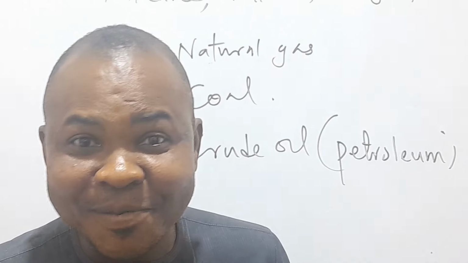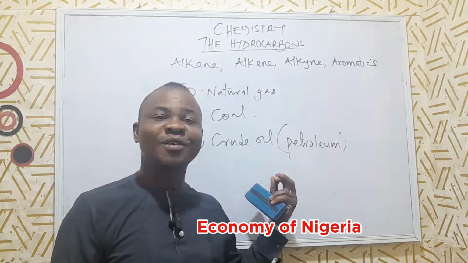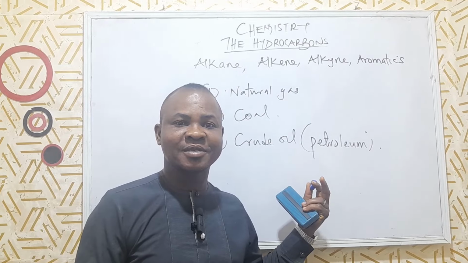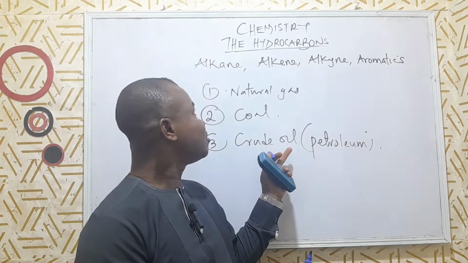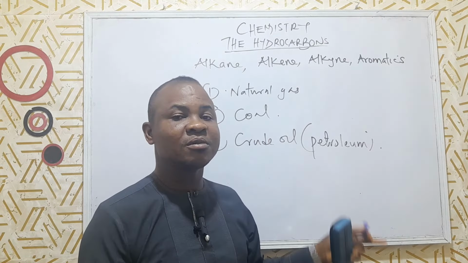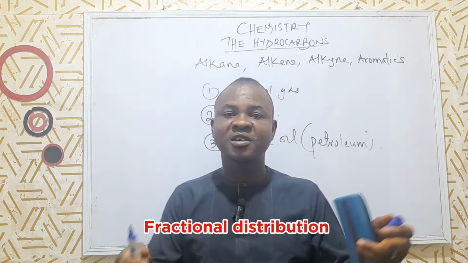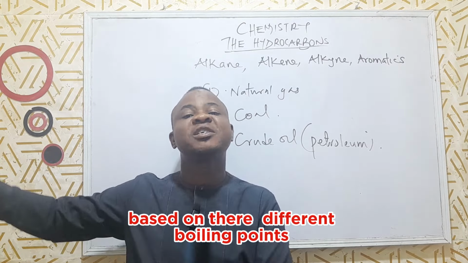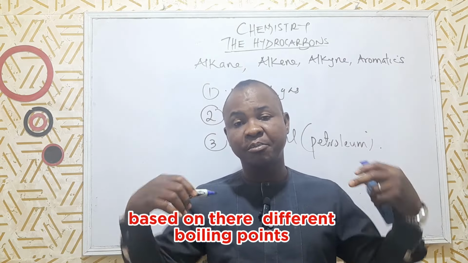Wow. Oil money. That's the economy of Nigeria, the economy of a nation. Hydrocarbons can be obtained from crude oil or petroleum through what's called fractional distillation, separation into fractions based on their different boiling points.